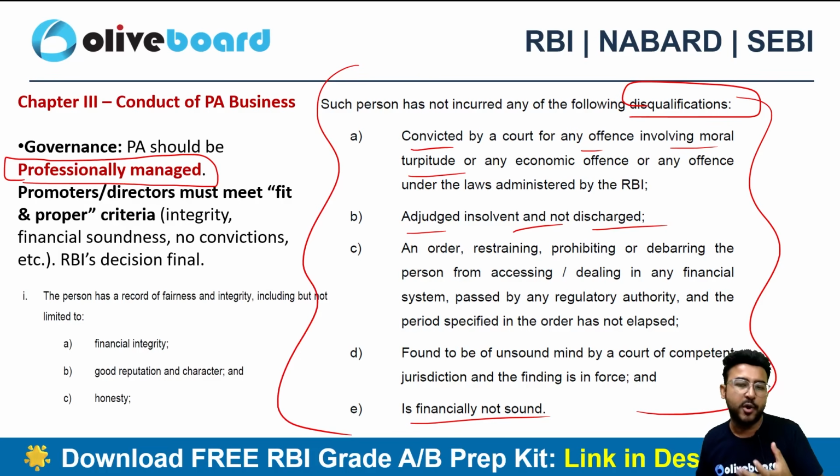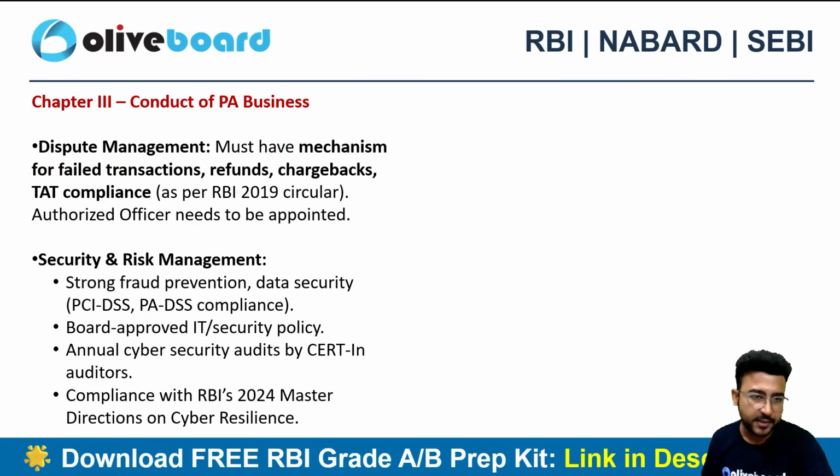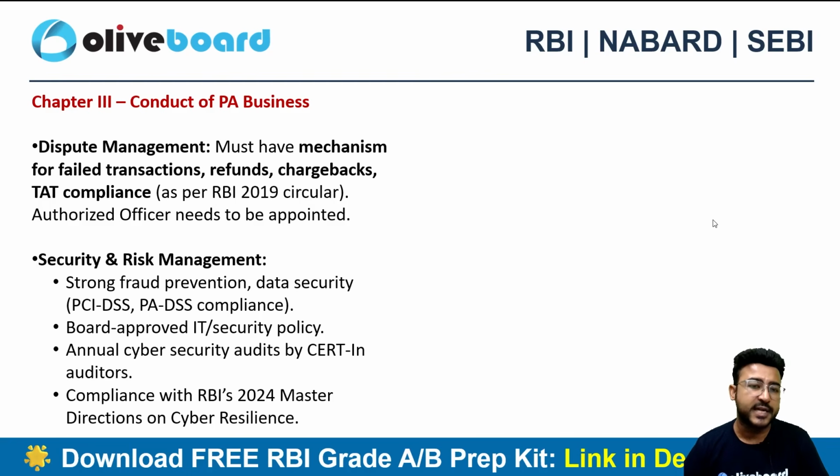Why? Because there is a huge amount of risk. You are dealing with people's money. What you are doing is aggregating the payments and making the payment to the merchant. So there is a risk, right? So definitely RBI has ensured that the payment aggregator should be professionally managed here. Then a dispute management framework should be there related to failed transactions. Let's suppose a customer is doing a transaction and the transaction got failed. So whether the money got refunded or not, whether any chargeback was created or not, and TAT compliance, and so many things are there related to dispute management. Basically, you need to have a very good dispute management system here.